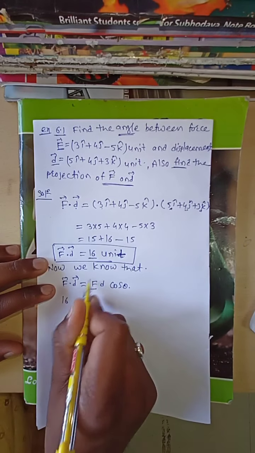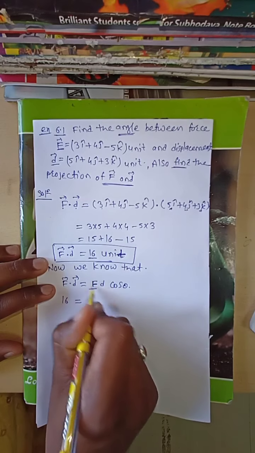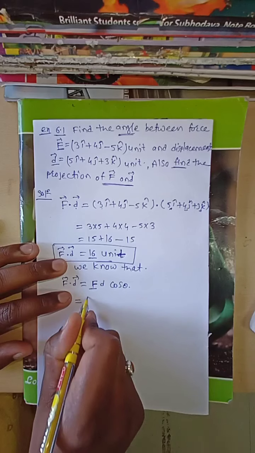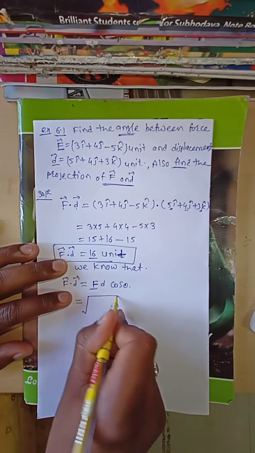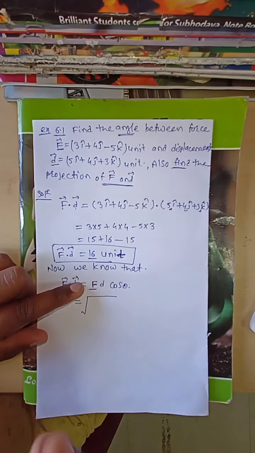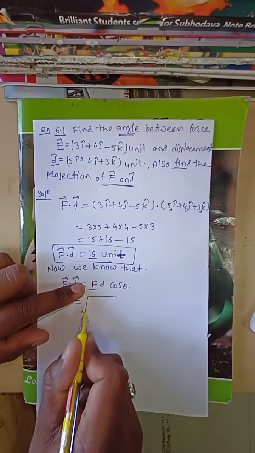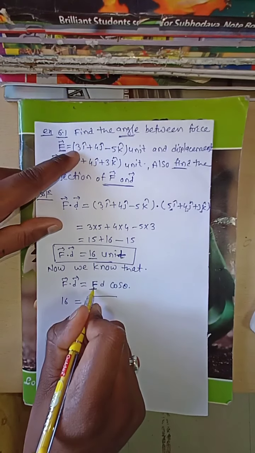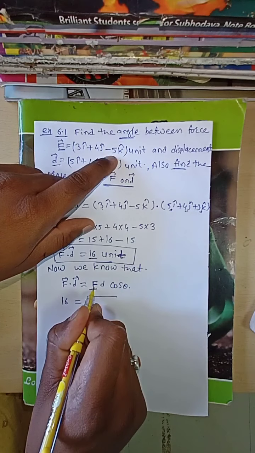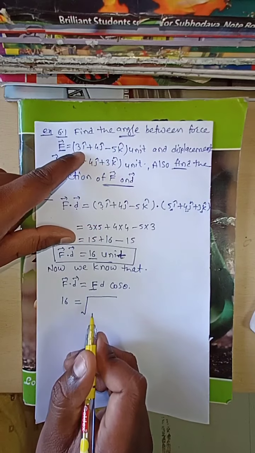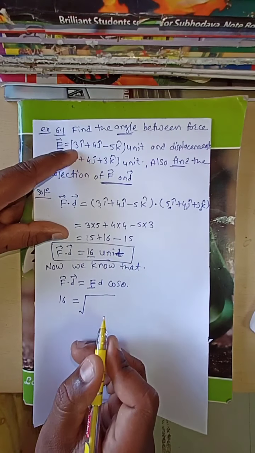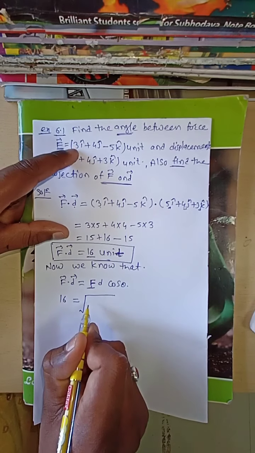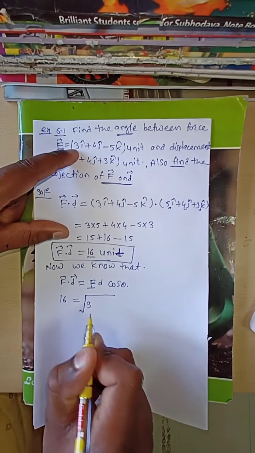Now how to find out F? F means the magnitude of F. This F you have to find out under root of. F physical quantity means 3 i cap plus 4 j cap minus 5 k cap. Under root of, you take the square of 3. The square of 3 is 9.